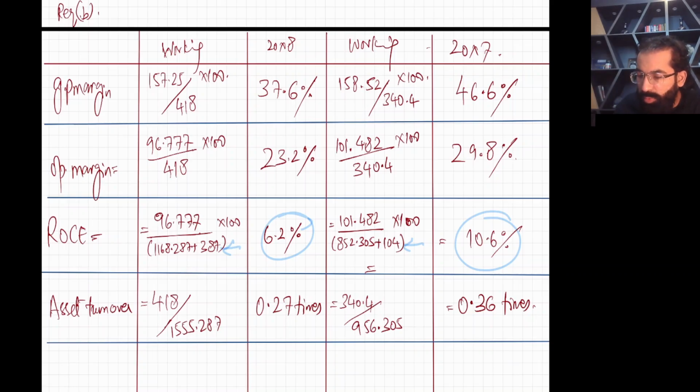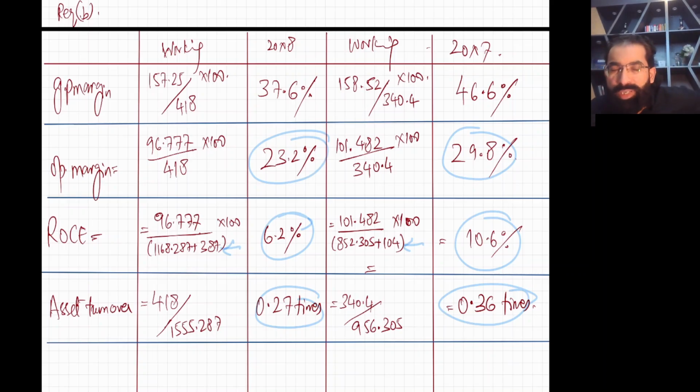Asset turnover went down from 0.36 to 0.27, and operating margin went down from 29.8 to 23.2. In the commentary section, these are your easy marks. You need to inform the examiner that return on capital employed came down because the asset turnover and operating margin came down.